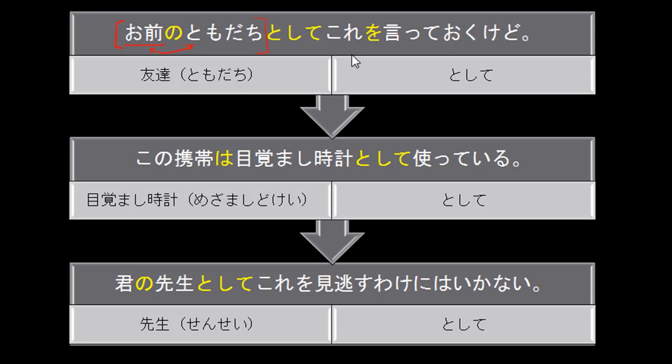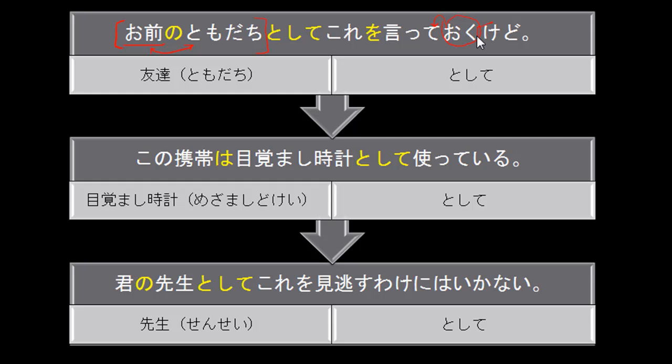So kore means this. O, ite oku kedo. This ite is the te form of the verb iu, which means to say. And then we have this oku, which is connected to this te form. So I'm going to circle this here. So you have oku, which is attached to the te form, which means to do something in preparation or in advance for something else. So I'm going to tell you this so you can use it in advance or for in the future. It sounds a little bit strange in English, but it's used quite a bit in Japanese.